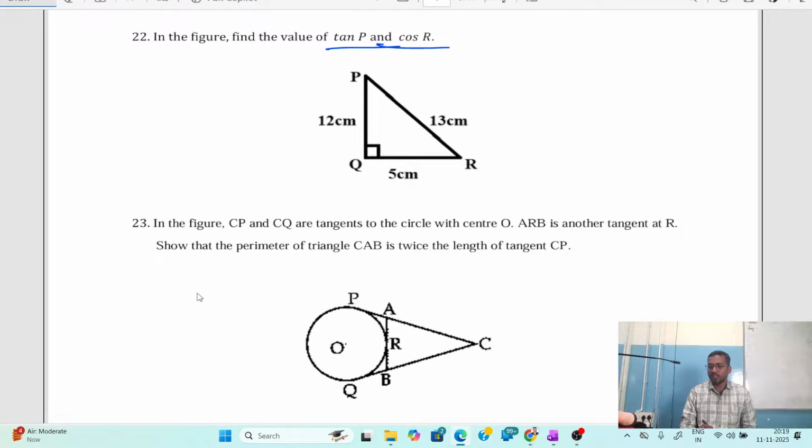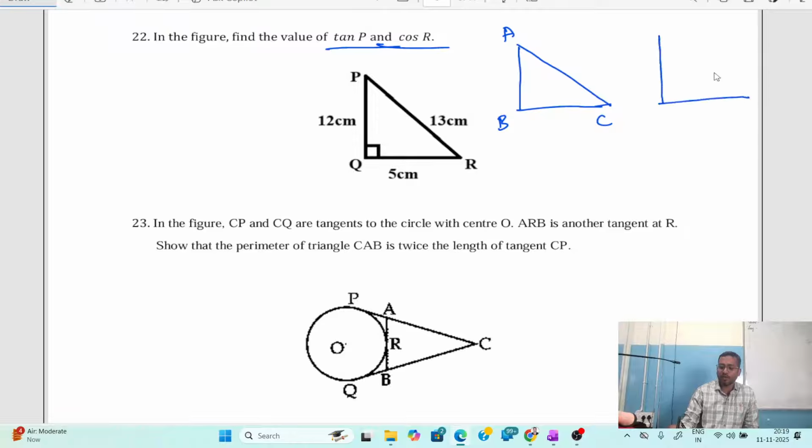Before we start this problem, I would like to tell you one most important thing. Let me consider one triangle and name it ABC. Again, I am going to consider one more triangle, also ABC. In this triangle, I assume angle B as 90 degrees and angle C as an acute angle. In this figure, I assume angle A as 90 degrees and angle C as an acute angle.